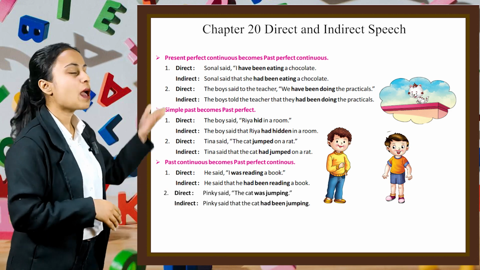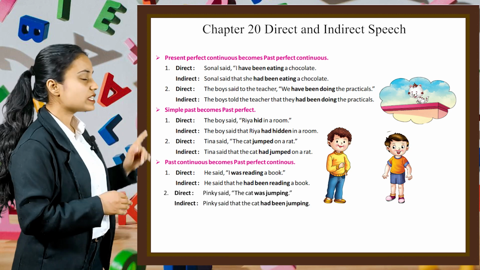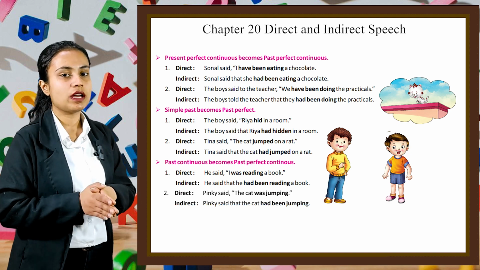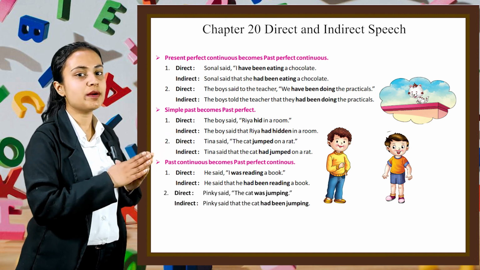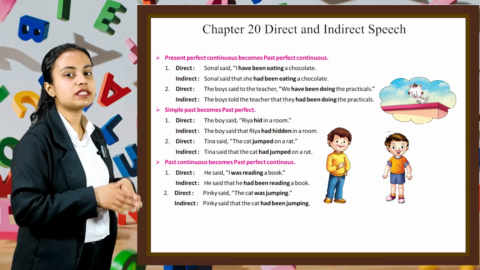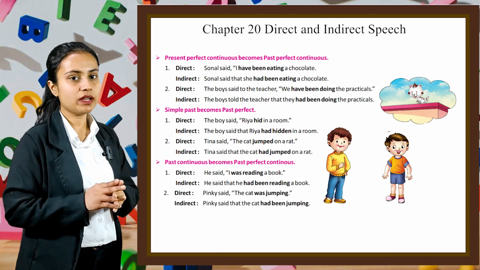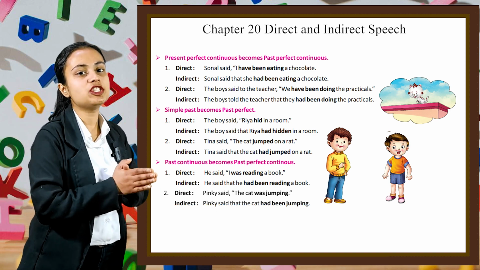Now next is past continuous becomes past perfect continuous. First example is direct. He said, "I was reading a book." And in indirect, he said that he had been reading a book. Now next example is direct. Pinky said, "The cat was jumping." And in indirect, Pinky said that the cat had been jumping.